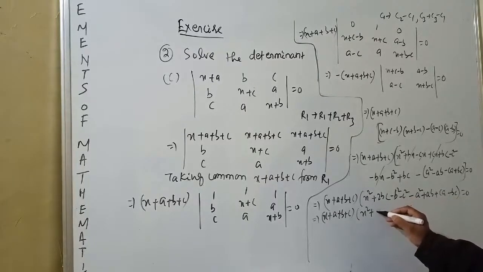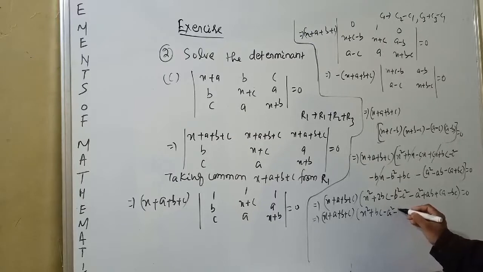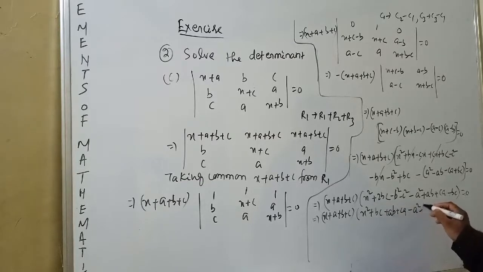Write bc minus a square minus b square, write next bc, ab, right: bc plus ab plus ca minus a square minus b square minus c square is equal to 0.